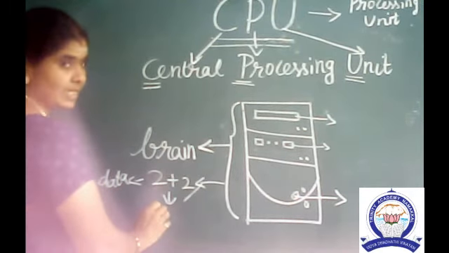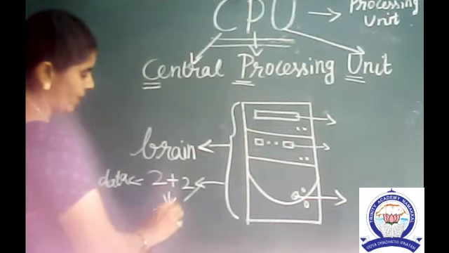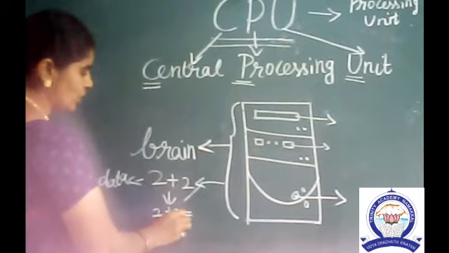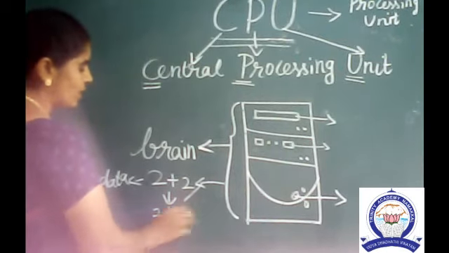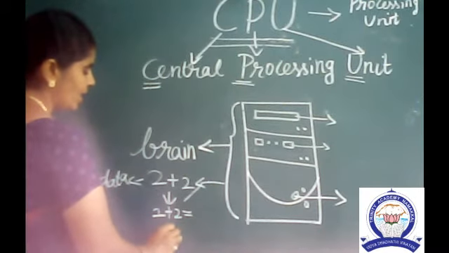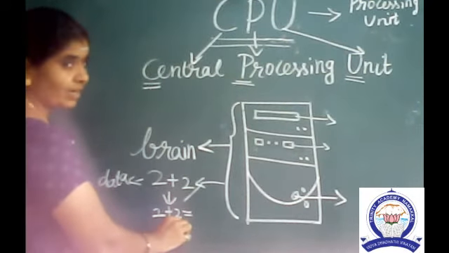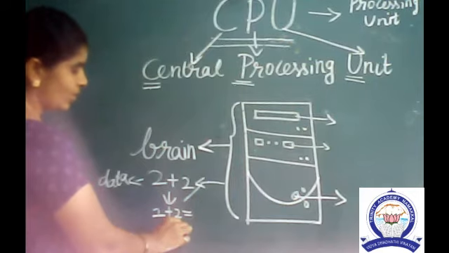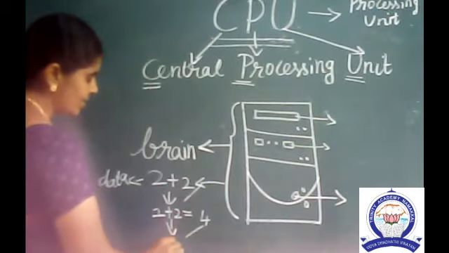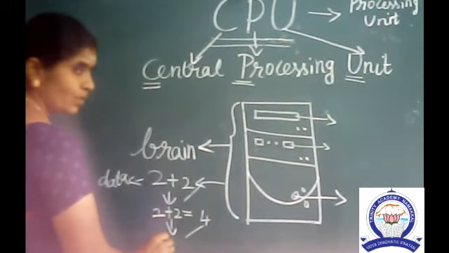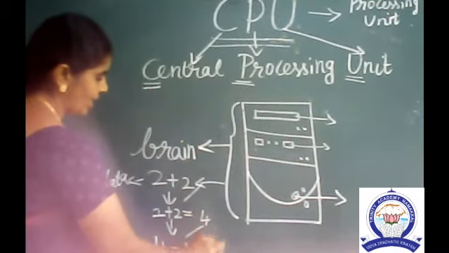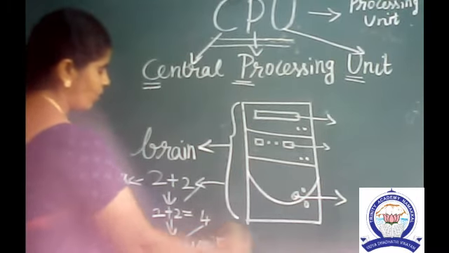2 plus 2, we say, 2 in the mind, 2 in the finger. After 2, we are adding this 2 number, no? This type of process is done by the CPU. Then finally, what is the answer? Very good, 4. This answer is viewed on the monitor. Monitor is an output device.